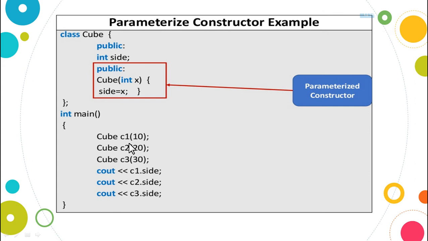Now you see the same example that we took with cube, we have taken here also. The name of the class is cube, having a data member called side. Cube int x, where x is a variable to which a parameter can be passed. The parameter value is assigned to the data member, that is, side will get the value from the parameter x.